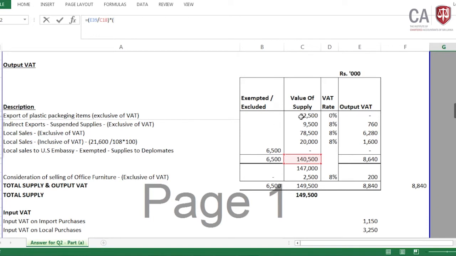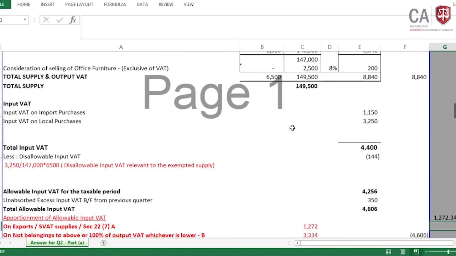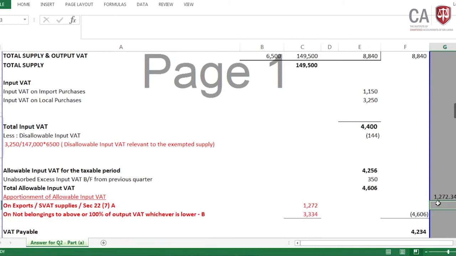Zero rated supplies 32,500 plus exempted or, it is indirect export or SWAT supply, not the exempted, I made a mistake. Then it is the suspended or SWAT supplies 9,500, the total goes, and here then it is 1,272. Here we go.